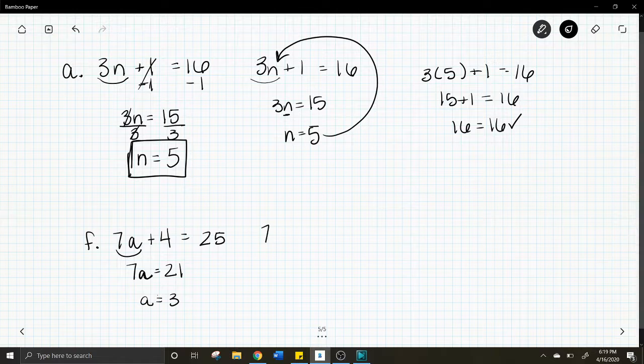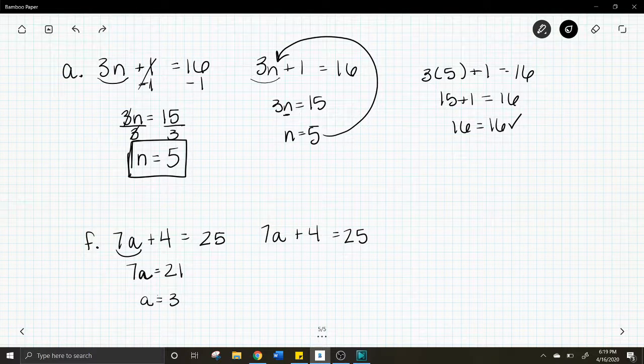And then let's use inverse operations as well. Just so you guys know, when you go through and do these, you don't have to do problems both ways. So use one of the ways to solve it, but then you have to check it. Okay? So with inverse operations, to get 7a by itself, we would subtract 4 from each side, because that's the inverse operation. Okay?